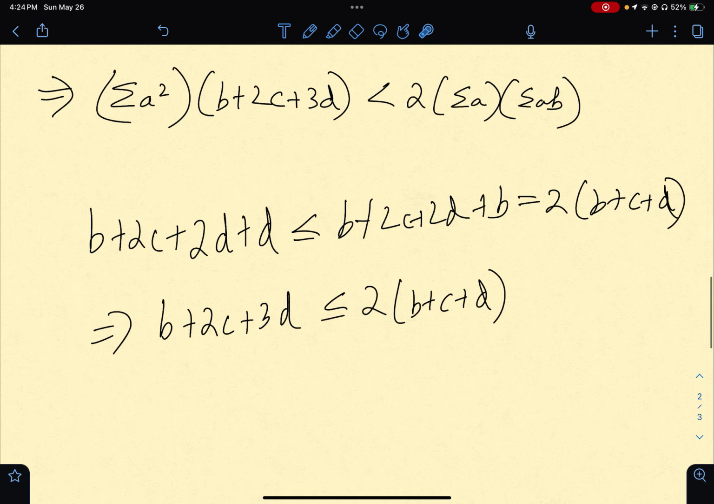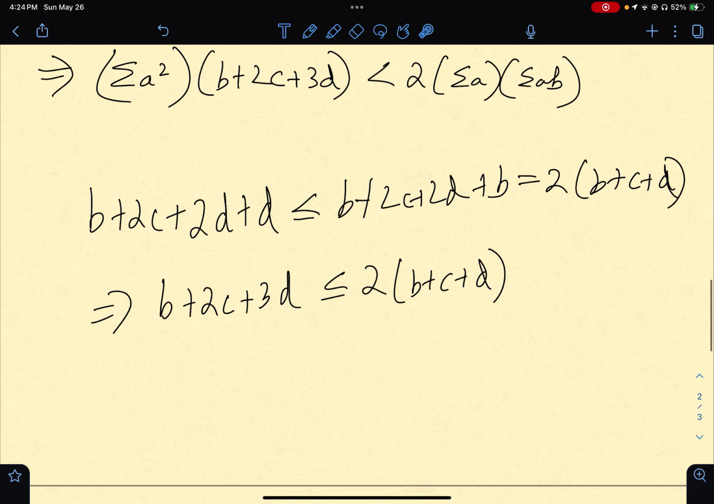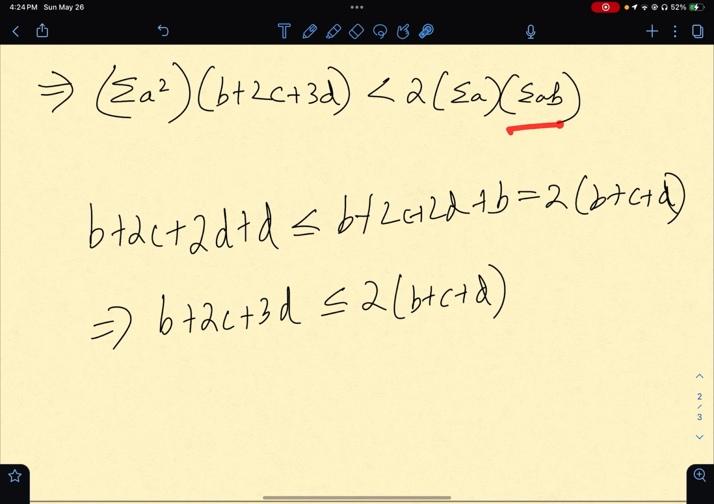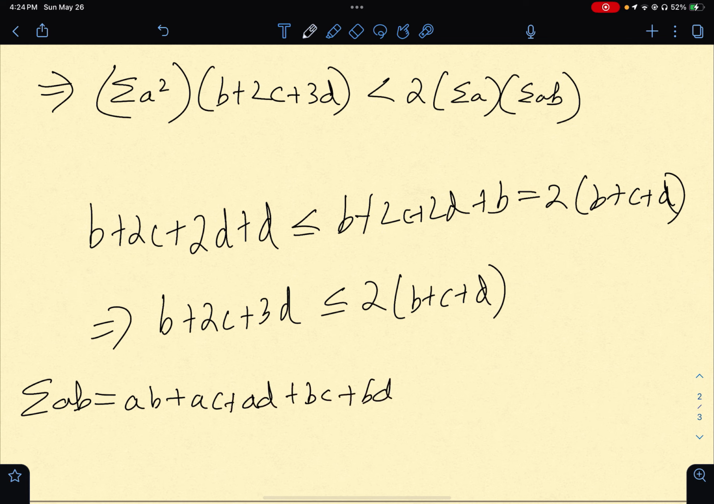Then I realized, okay, let's look at this thing here, sigma AB. I noticed that sigma AB is AB plus AC plus AD plus BC plus BD plus CD. Now, for a moment, let us just ignore this stuff. What I mean by ignoring is that this is strictly larger than A plus B plus C plus D.